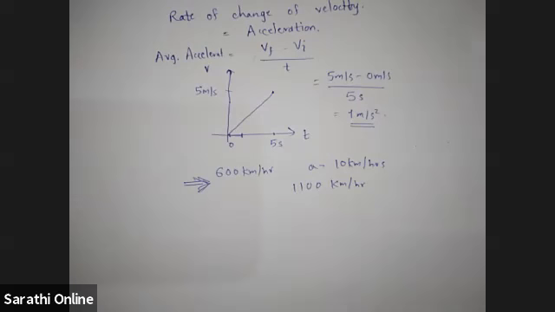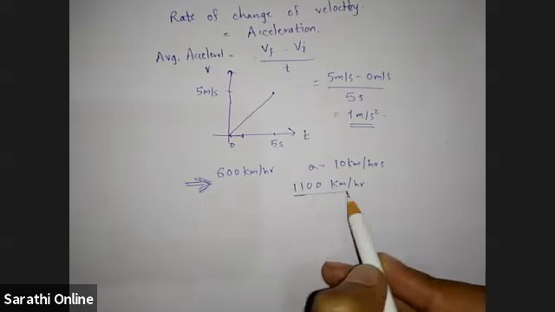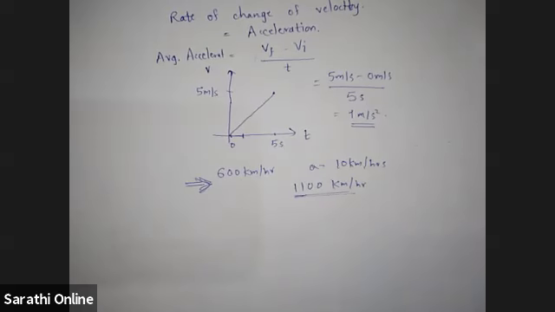The velocity of sound is given. So I told that in this question we just have to find the time taken for the velocity of the aeroplane to reach this quantity, 1100 kilometer per hour, means when it will be equal to the velocity of sound. So calculate.